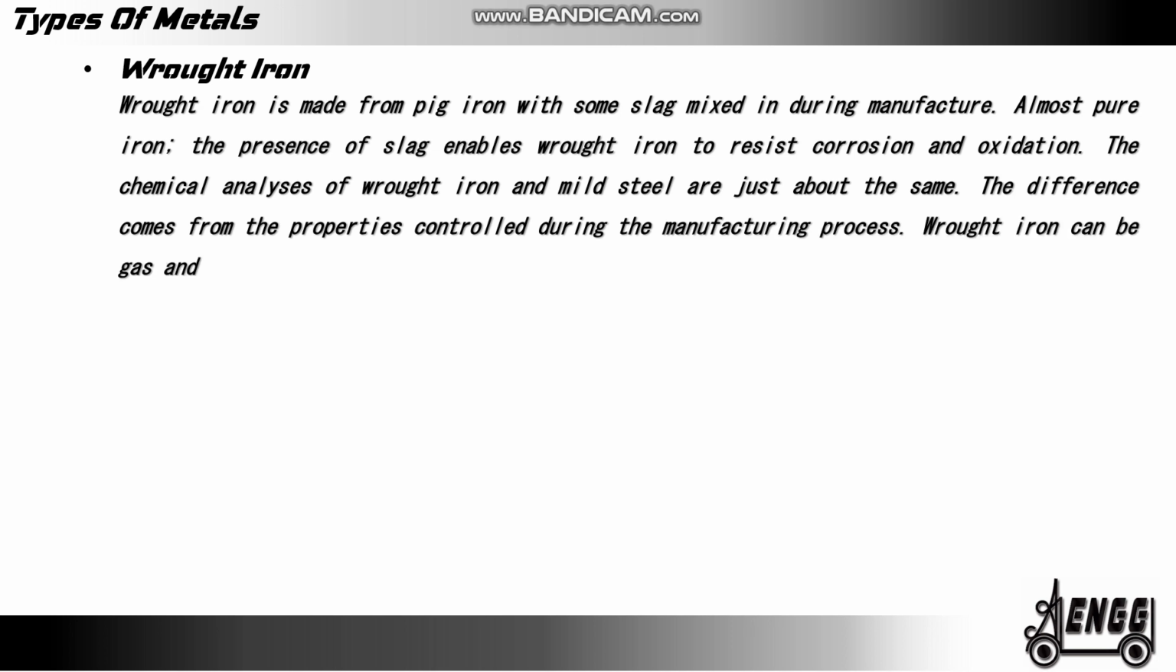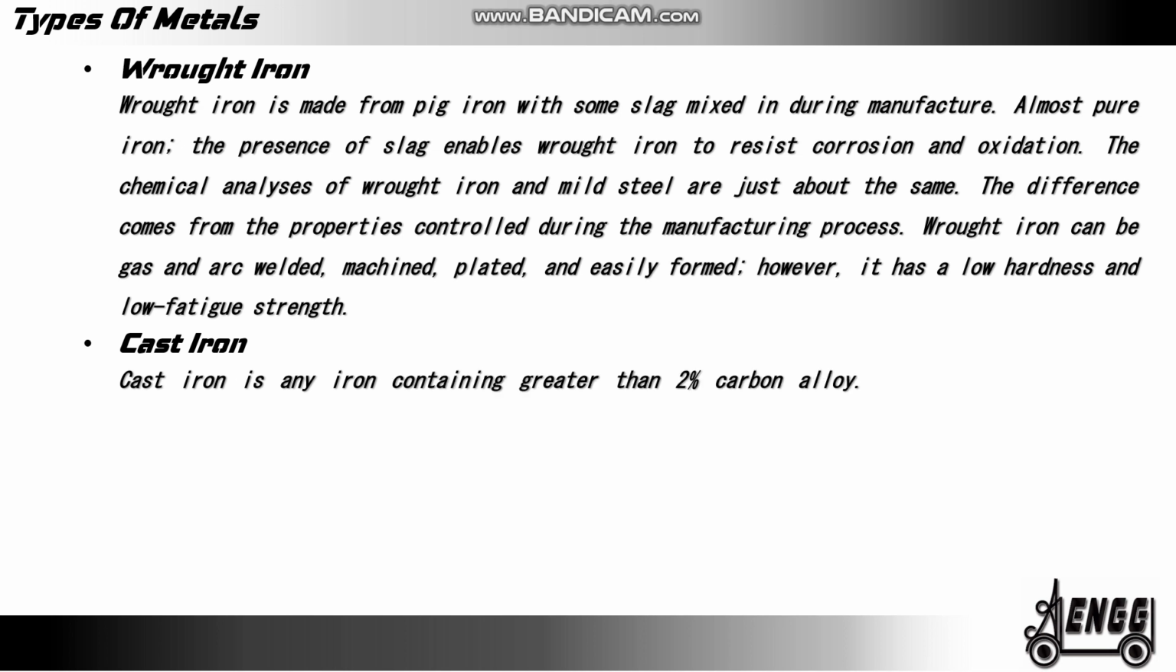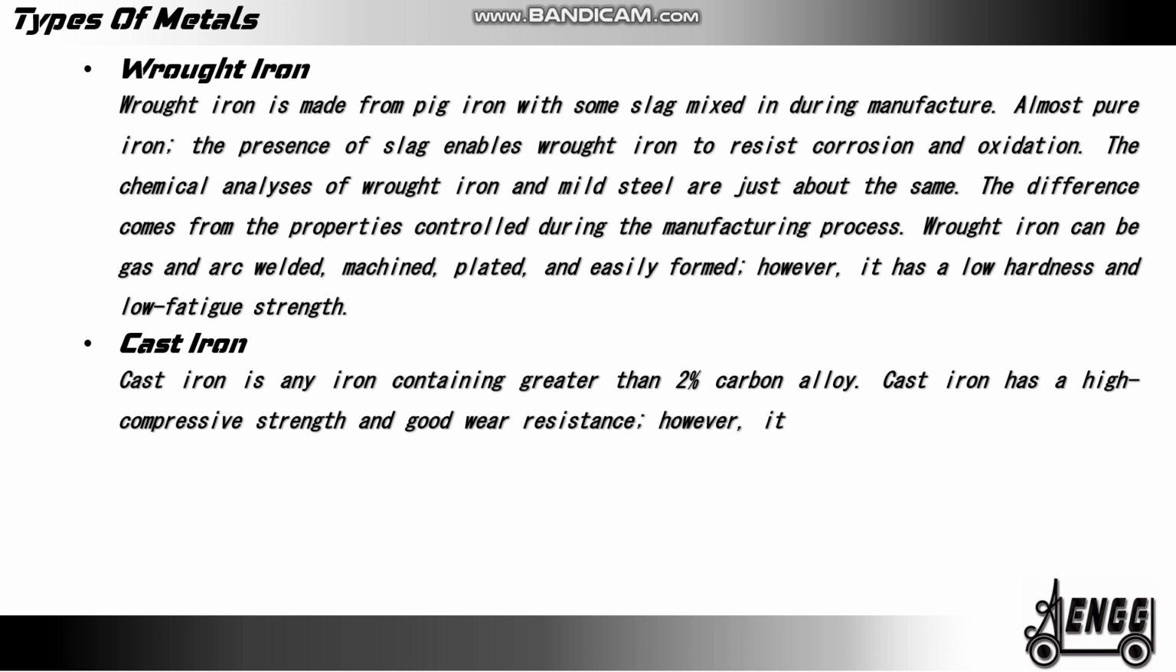Wrought iron can be gas and arc welded, machined, plated, and easily formed. However, it has a low hardness and low fatigue strength. Cast iron. Cast iron is any iron containing greater than 2% carbon alloy. Cast iron has a high compressive strength and good wear resistance. However, it lacks ductility, malleability, and impact strength.